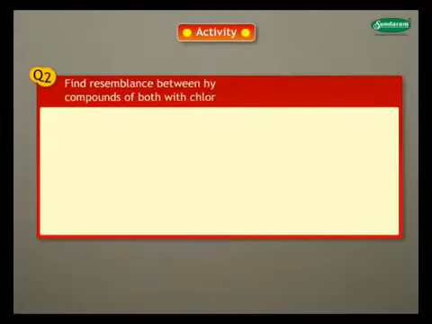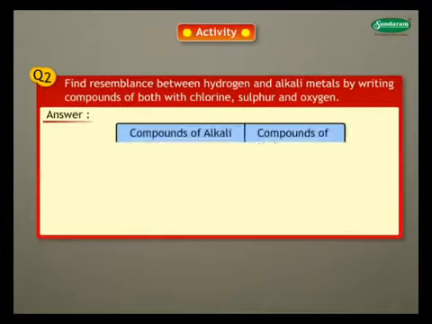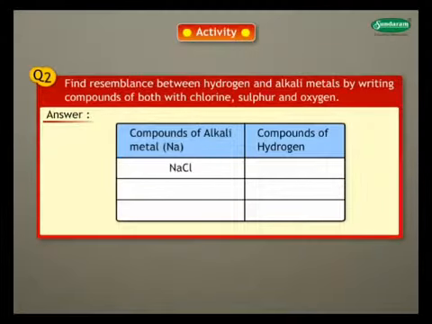Question 2. Find resemblance between hydrogen and alkali metals by writing compounds of both with chlorine, sulfur and oxygen. Answer. The table shows that hydrogen combines with chlorine, sulfur and oxygen to form compounds having similar formulae.